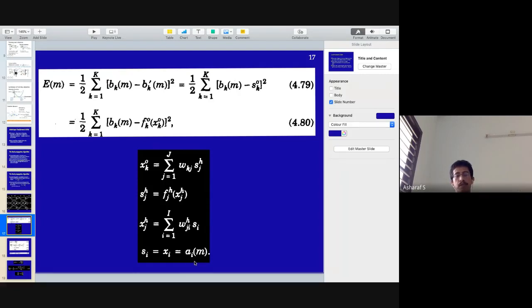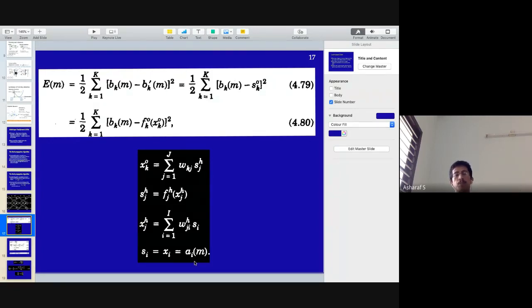Then the natural question is, how do you get the activation for the hidden layer? The activation for the hidden layer is the input dot product with the input-to-hidden layer weights, WJI or WH, dot the input SI.